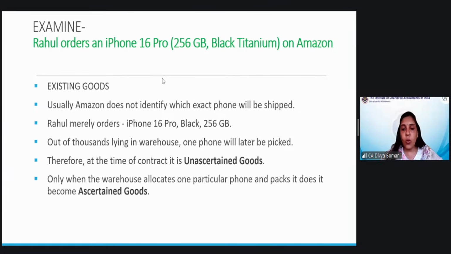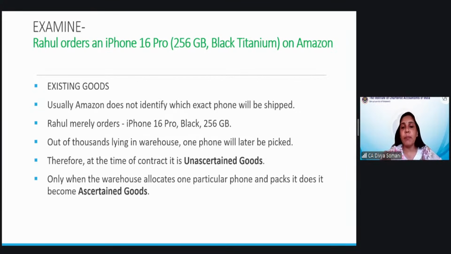Is it correct or any doubt till here? Chaitanya is asking, okay ma'am, as we order online goods, the payment may prompt or later, it may take time to transfer. So again, the payment is not a problem because we will study that in the definition. There is nothing mentioned about the payment. You can make the payment then and there, or you can defer.